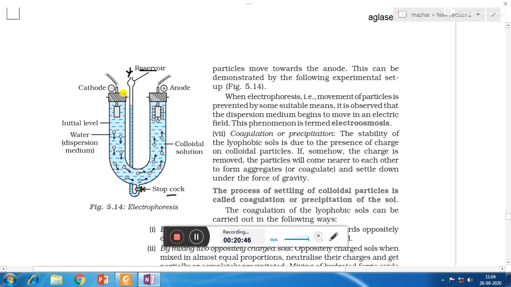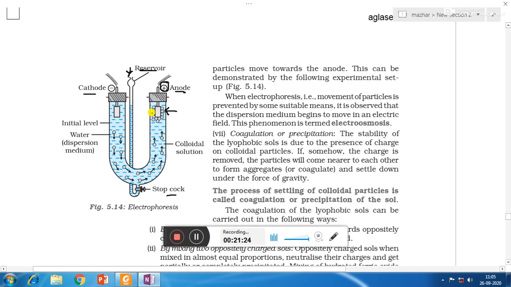At the two ends of the U-shaped glass tube there are corks which are connected with the platinum electrodes. One of the platinum electrodes is the negatively charged electrode, that is the cathode. Another is the positively charged electrode, that is the anode. Now if the colloidal particles carry negative charge, then under the influence of the electric field, the negatively charged sol will get attracted towards the positively charged electrode, that is the anode.